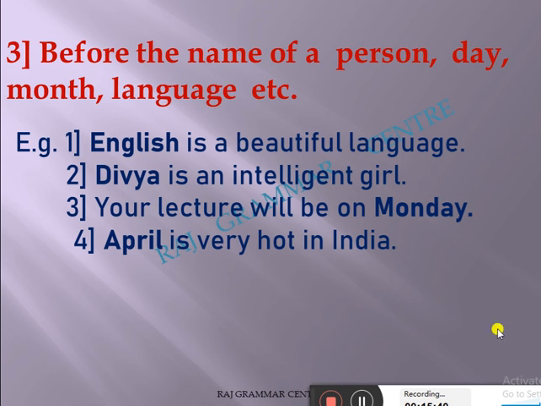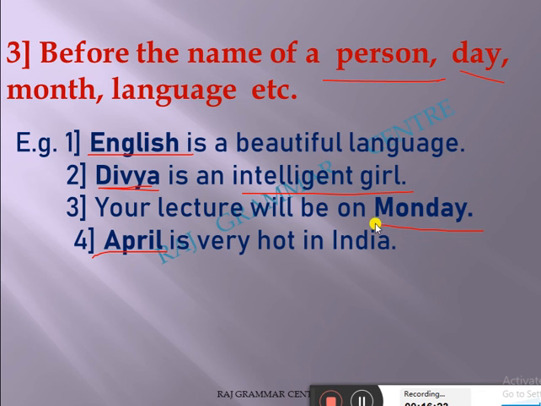Before any person's name also, like "the Divya is an intelligent girl." Like before you saw, before a language, no article. In the same way, Divya: here I can't write the Divya or a Divya. No, not possible. Your lecture will be on Monday. Here I can't write on the Monday or on a Monday. No. April is very hot in India. I can't write here the April.